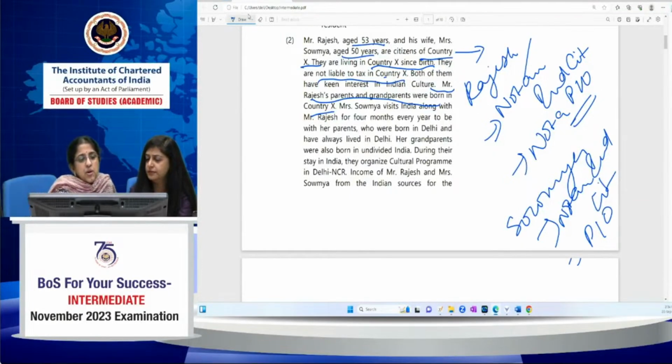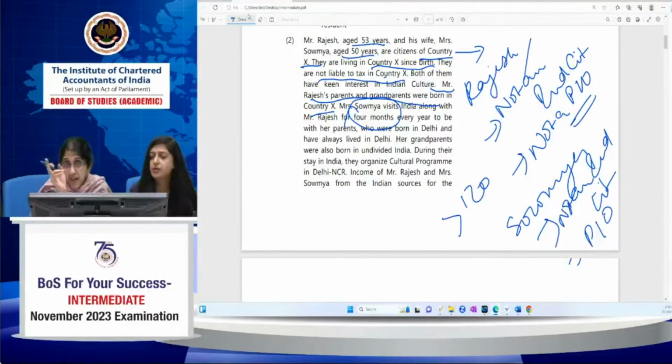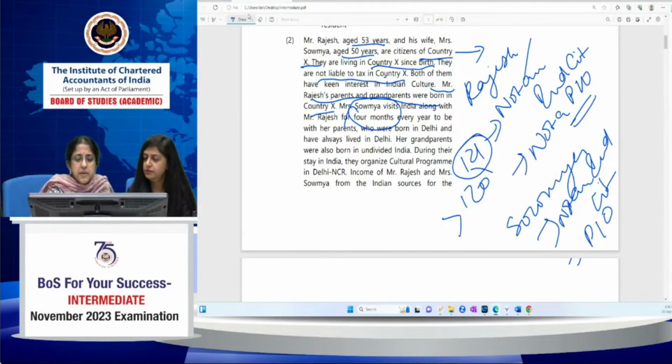Now, during their stay, they come and stay in India for 4 months every year. So approximately you can take it as more than 120 days. 4 months means, because of 31, 30, 31, even if you take the February month into consideration, January, December and March have 31 days. So you will have 121 days even in such a case. So their stay in India in the current year is greater than 120 days. Every year, it will be greater than 120 days. So in the earlier 4 previous years, it will be 480 days.